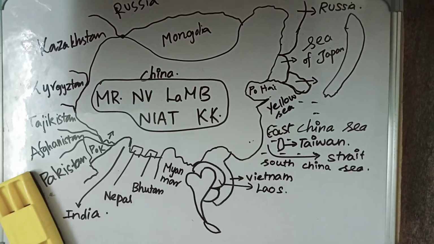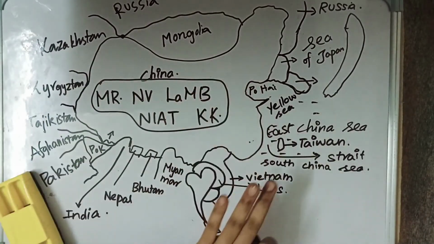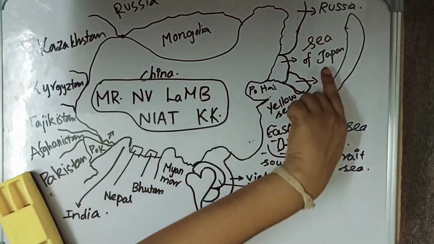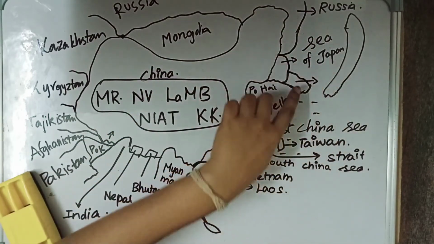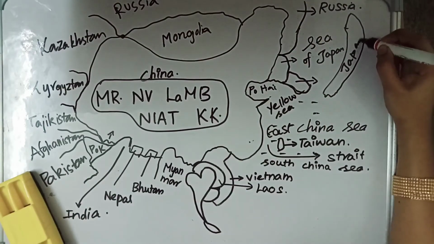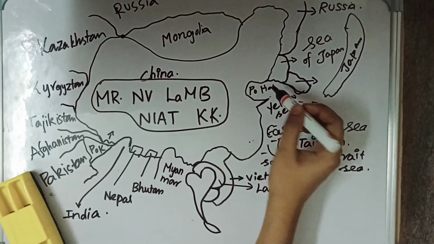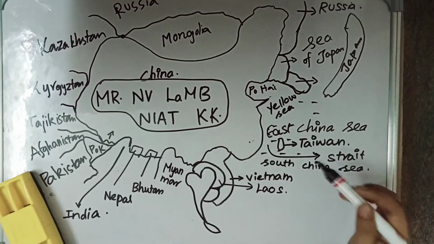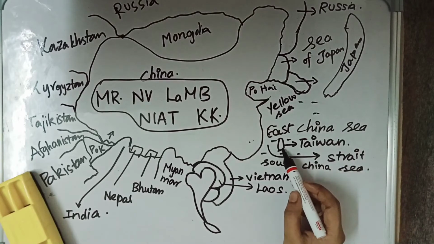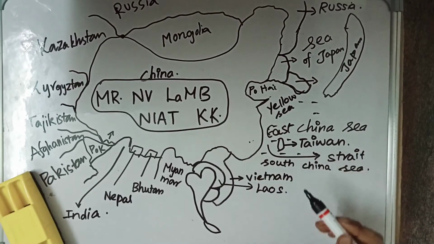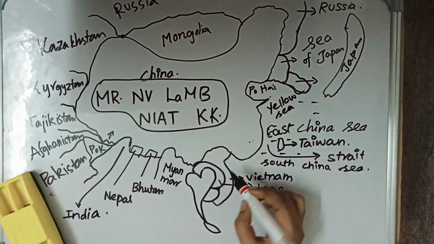So, near China, we have many seas. First, above North Korea and South Korea, between them and Japan, we have the Sea of Japan. Below that we have Po-Hai, then the Yellow Sea, and then the East China Sea. On the top of Taiwan, between Taiwan and China, we have the Taiwan Strait, and below Taiwan we have the South China Sea.